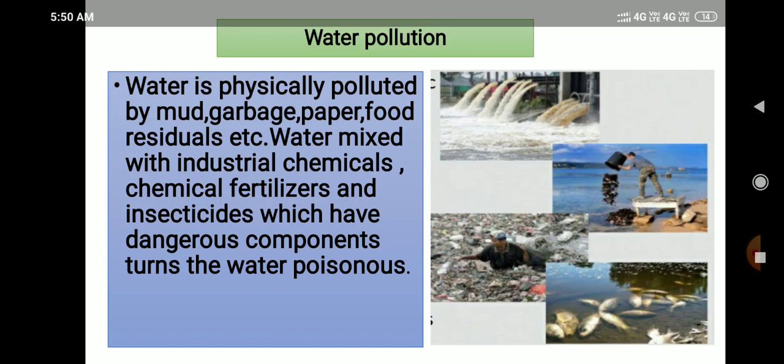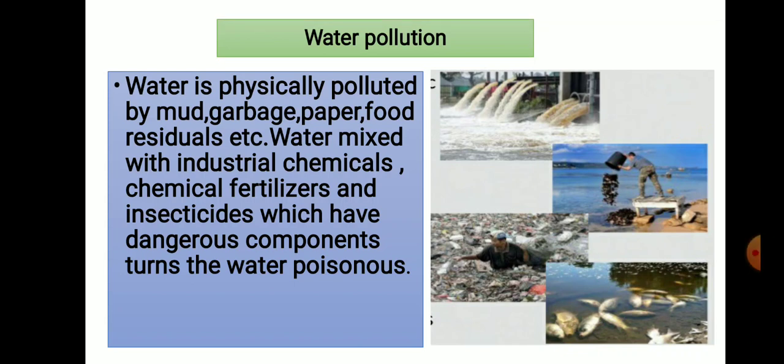Next is water pollution. Water is physically polluted by mud, garbage, paper, food residuals, etc. Water mixed with industrial chemicals, chemical fertilizers and insecticides which have dangerous components turns the water poisonous, means toxic. Drinking this water may cause diseases like cholera, diarrhea, dysentery, etc. Sometimes it may even lead to death. Contaminated water, means polluted water, extinguishes the aquatic life also.